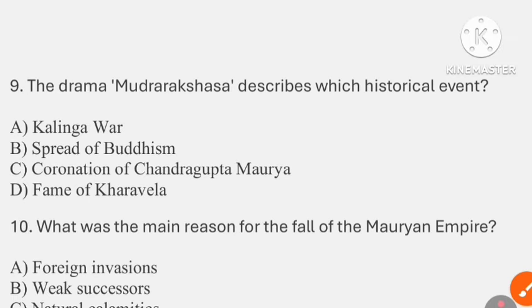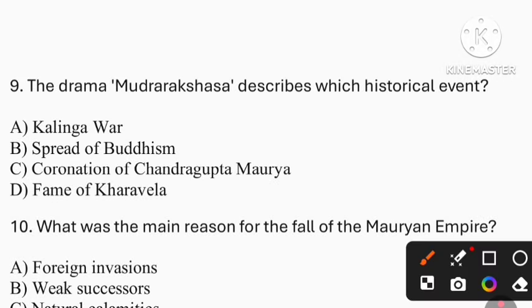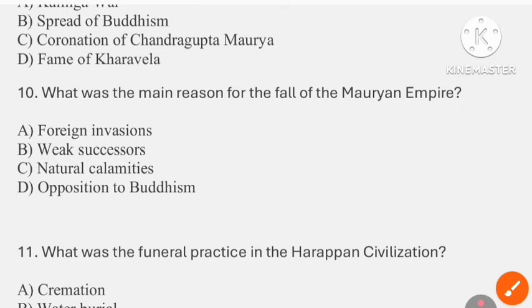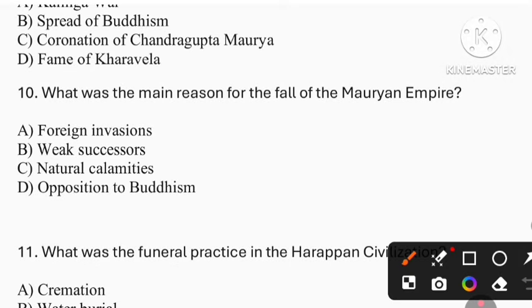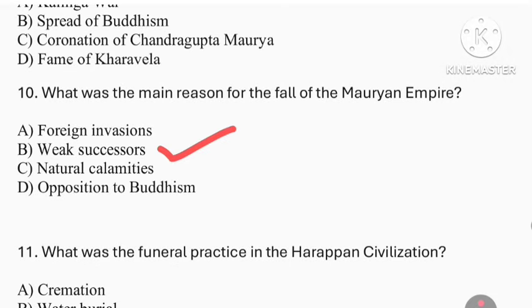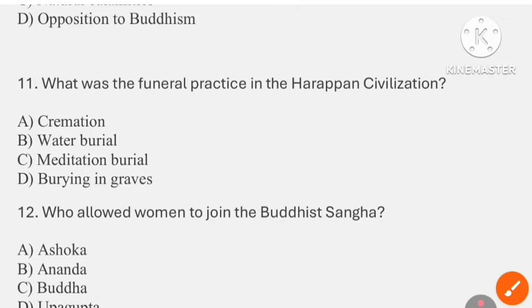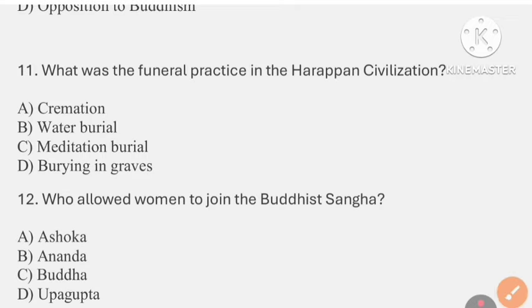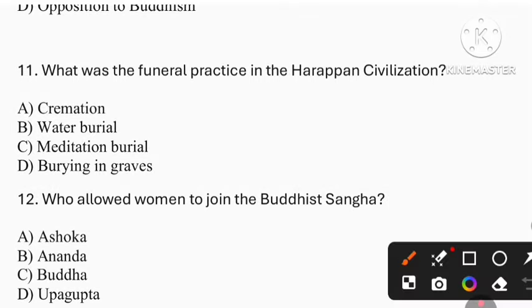Question number 9. The drama Mudra Raksha describes which historical event? So the answer is option C, that is coronation of Chandragupta. Question number 10. What was the main reason for the fall of Maurya Empire? So the answer is option B, that is weak successors. Question number 11. What was the funeral practice in the Harappan civilization? So the answer is option D, that is burning in graves.